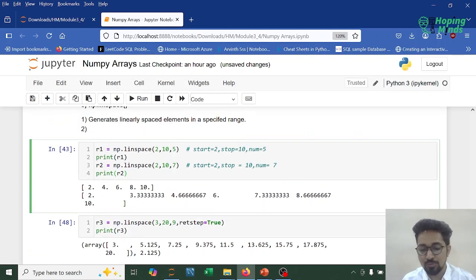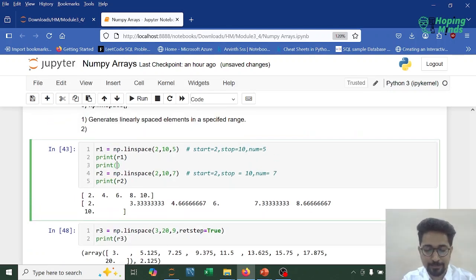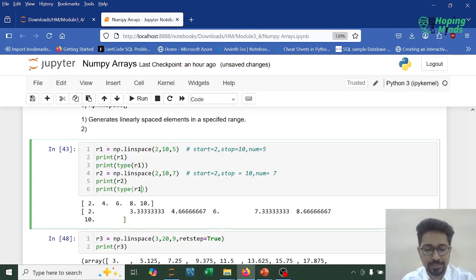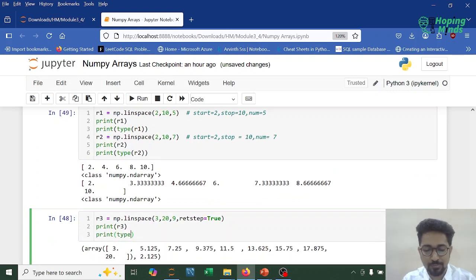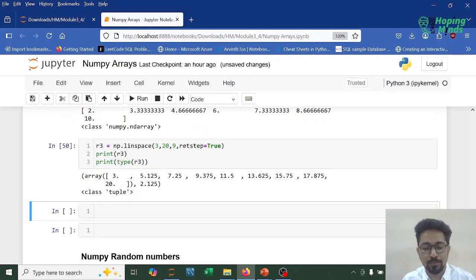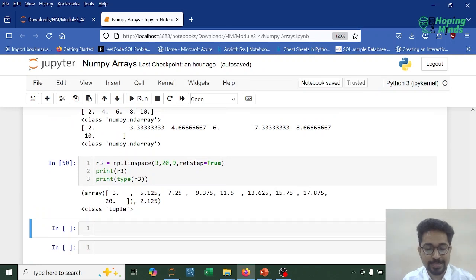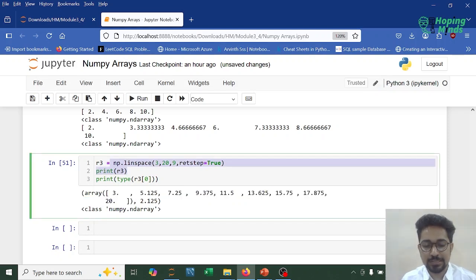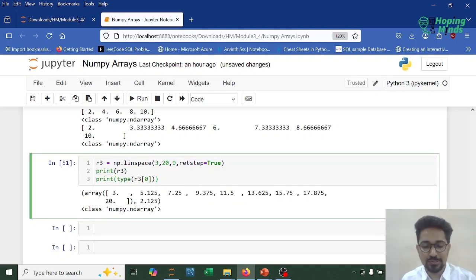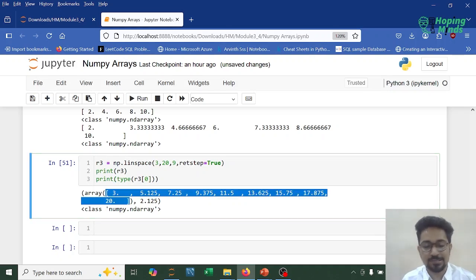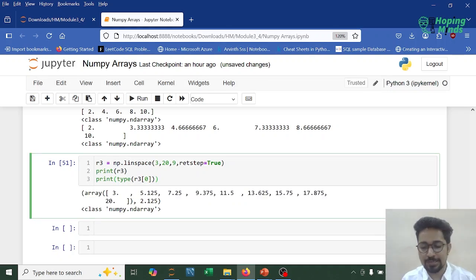Now again, the output generated is of the data type numpy array. How do we check? Type of R1, and even over here I can write type of R2. So this is numpy array, and if I check type of R3 as well, currently it is a tuple, but if I were to check R3[0], this is the numpy array, because there are two outputs contained within a single variable. That is why it is generating a tuple, but individually this array part is a numpy array, right?